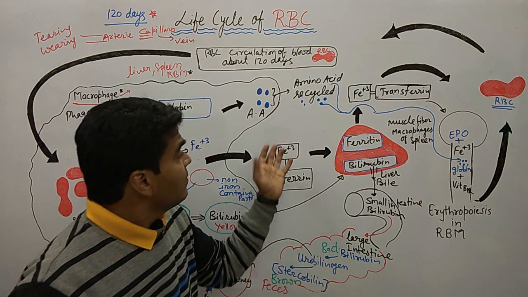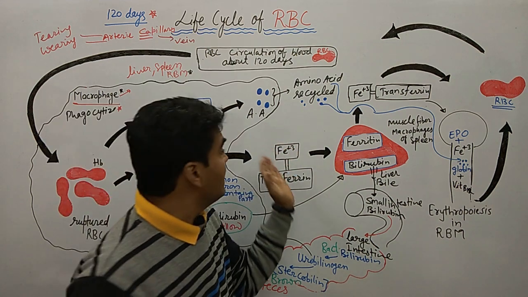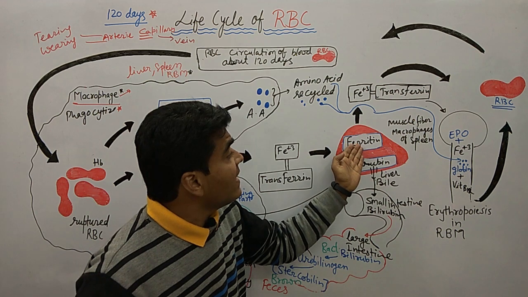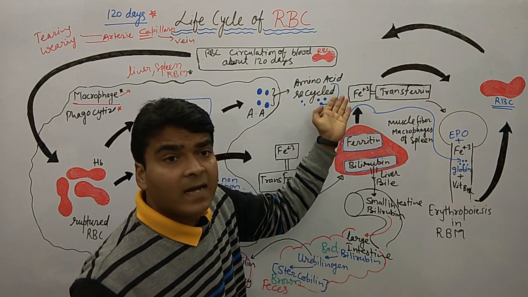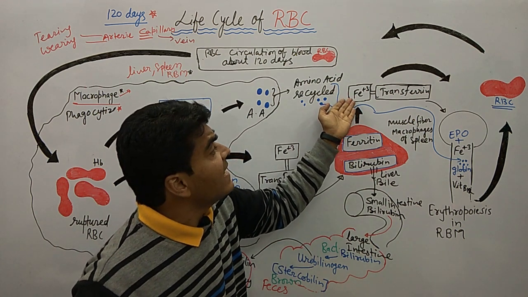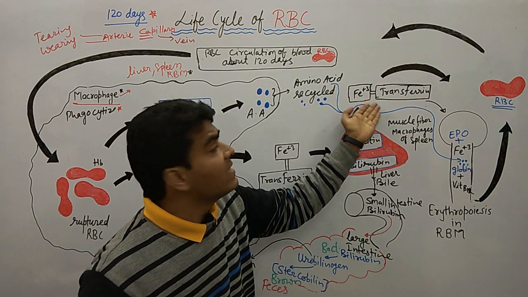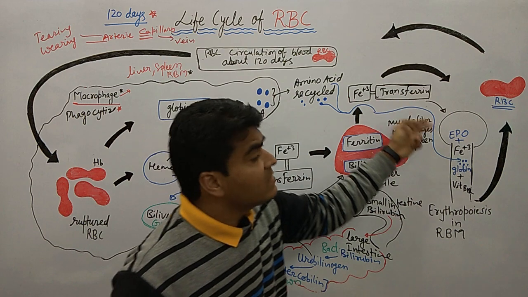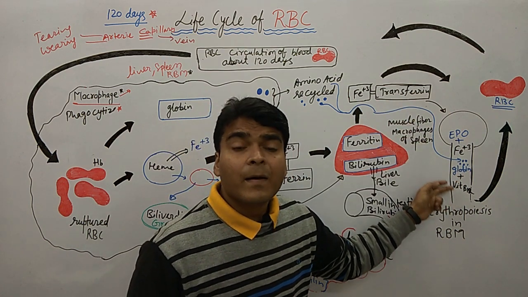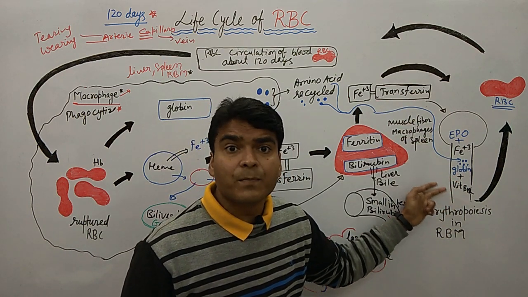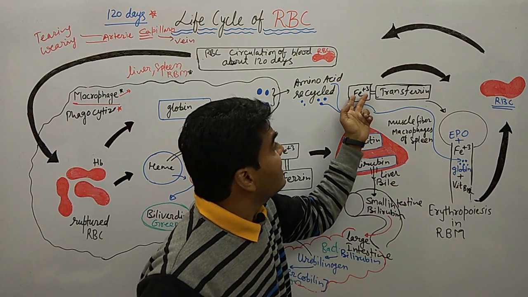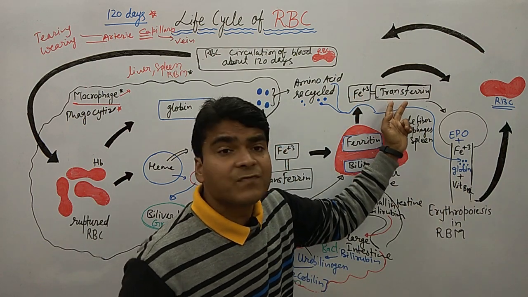Iron is further stored in the form of ferritin, and ferritin is again reutilized, Fe+3 is detached and makes a complex with transferrin. This Fe+3 and transferrin complex reaches the RBM, and by the process of endocytosis, Fe+3 is detached from transferrin.